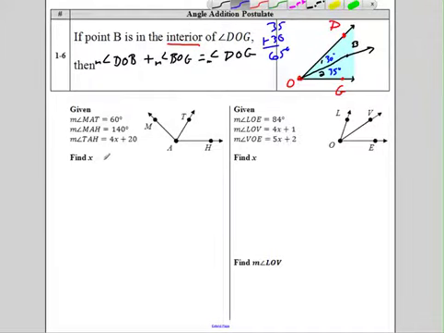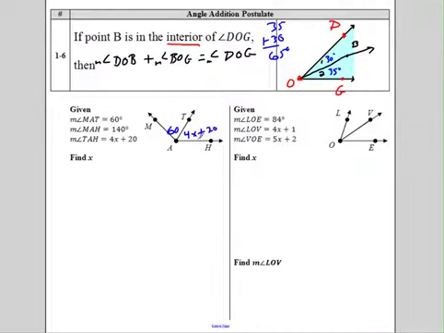On your packet, I think I left one or two of these blank. Go ahead and fill them in. MAT is 60. I write right on the picture. MAT, boom, 60 degrees. What is MAH? Is the total. So the whole thing is 140. TAH is 4x plus 20.